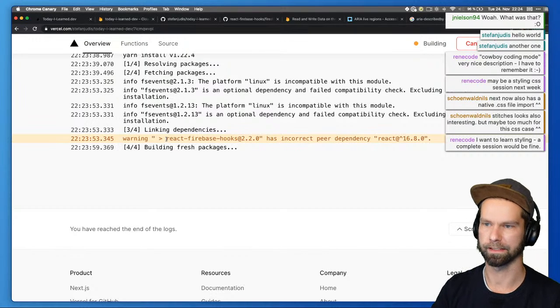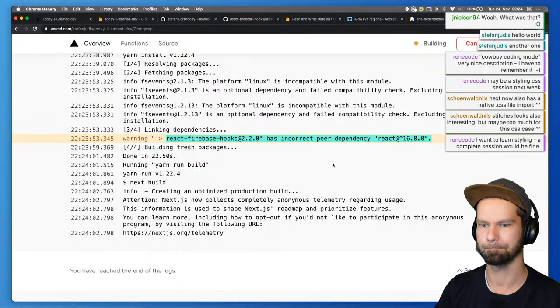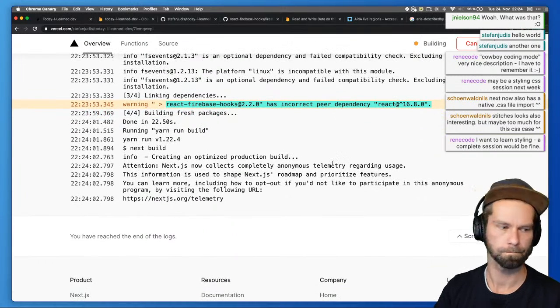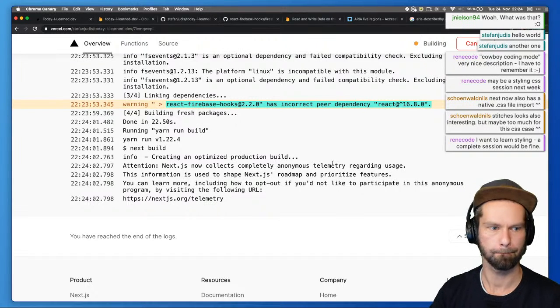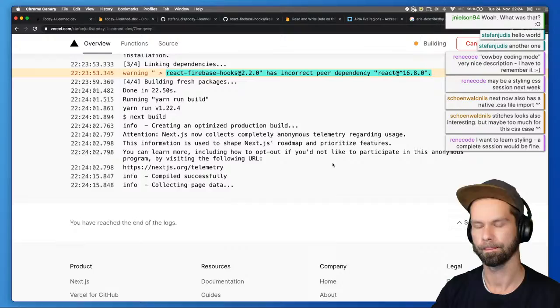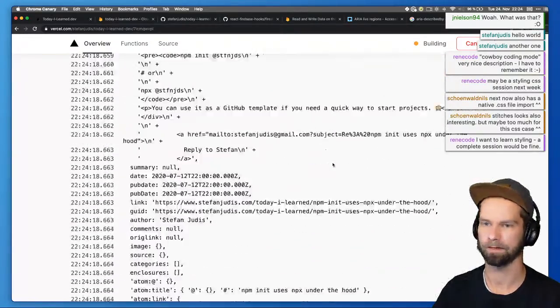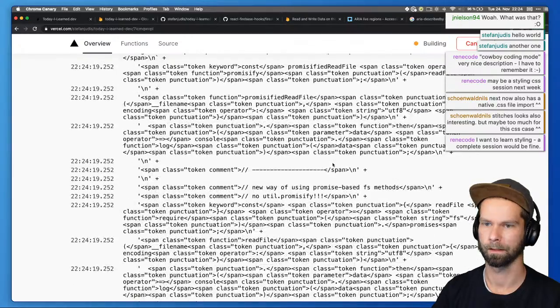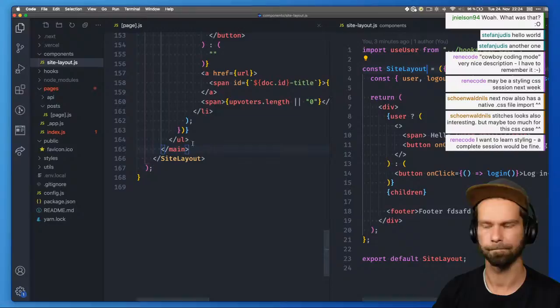Well, that's a good start here already. Incorrect peer dependencies. Okay, this is all the stuff from the RSS feeds, which we probably should just clean up, I guess.